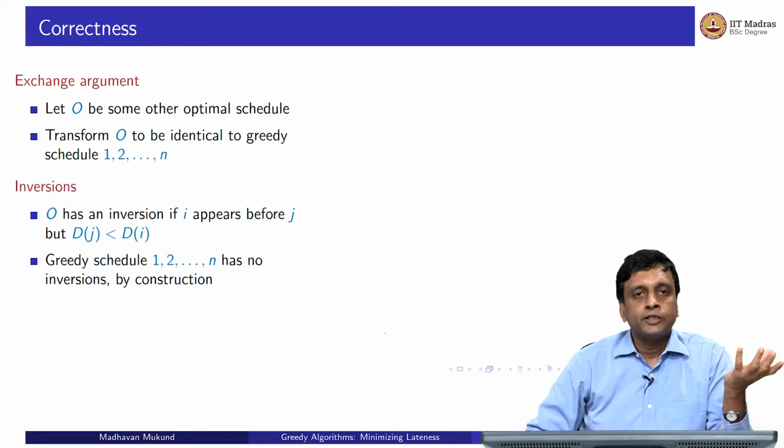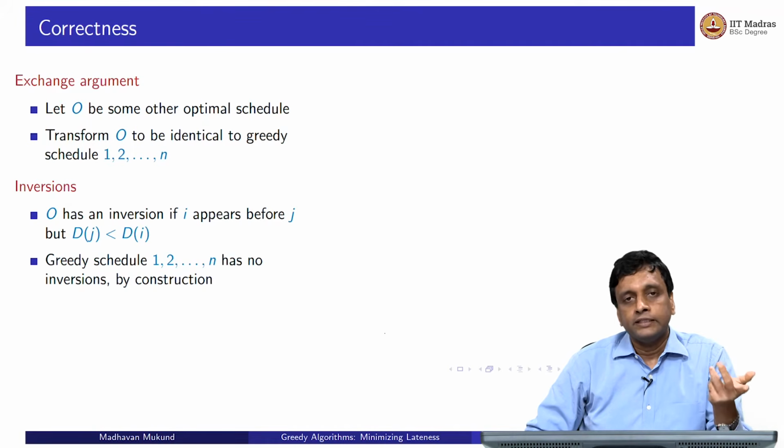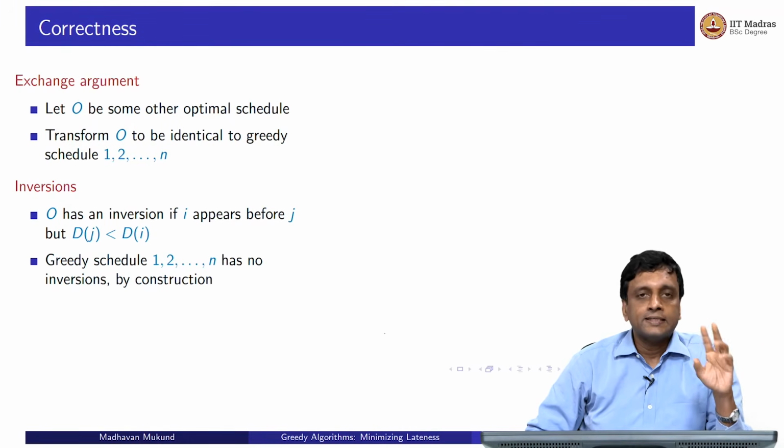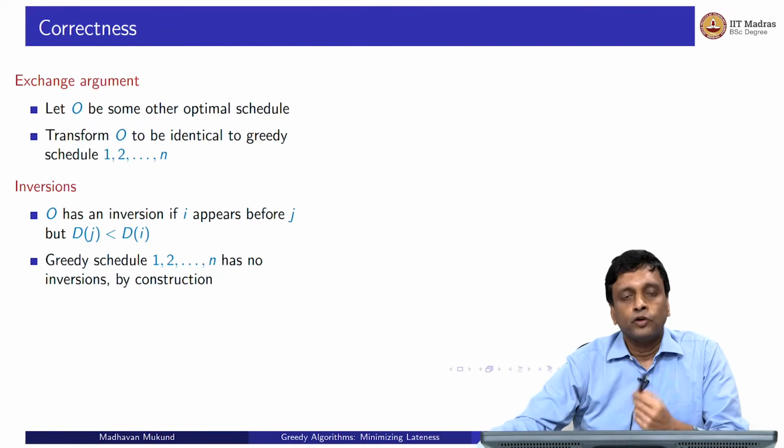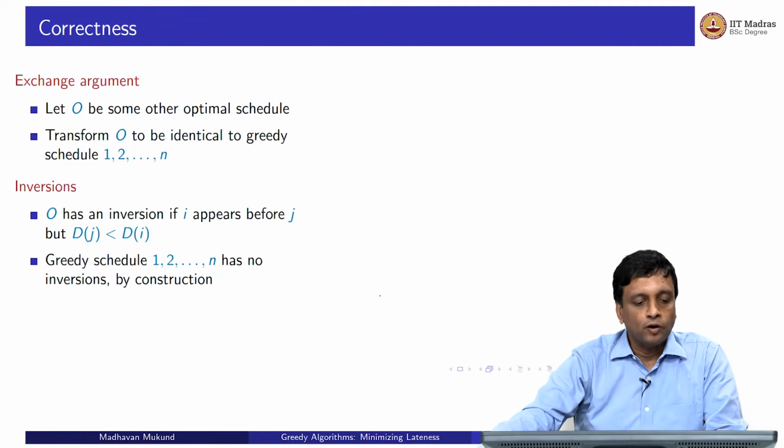But the optimum schedule could have one. Anytime you have something different from the greedy schedule, it will mean that there are 2 indices in the wrong order. And in general, it will mean that the later one has a deadline earlier than the previous one, and therefore it should have been done in the opposite order, as in our greedy schedule.